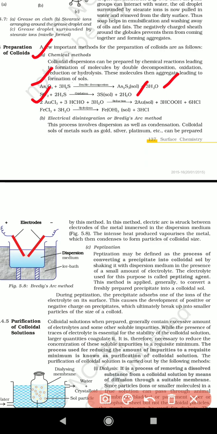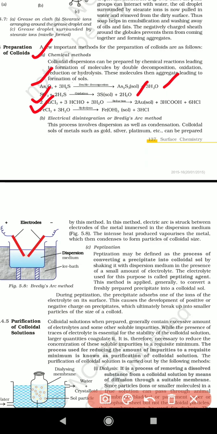Next is ferric chloride. Ferric chloride reacts with 3 moles of water in the presence of hydrolysis to form ferric hydroxide plus 3 moles of hydrochloric acid. So these are the chemical methods.